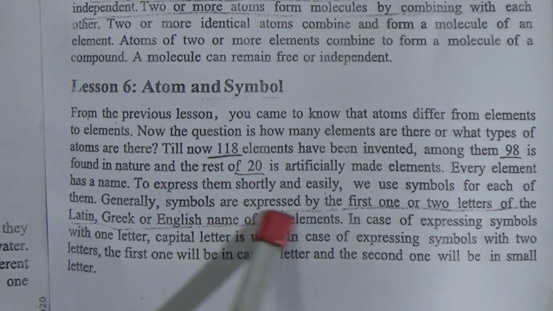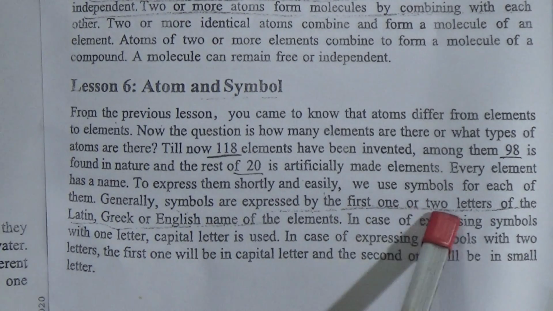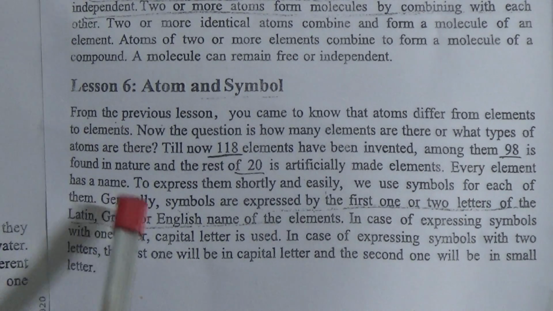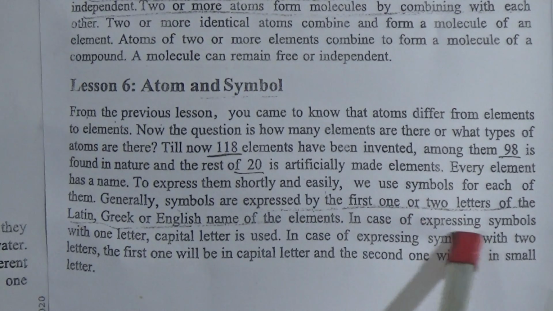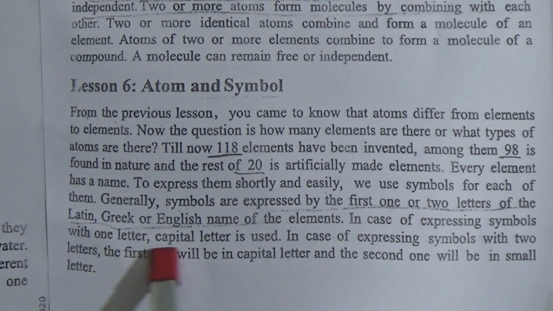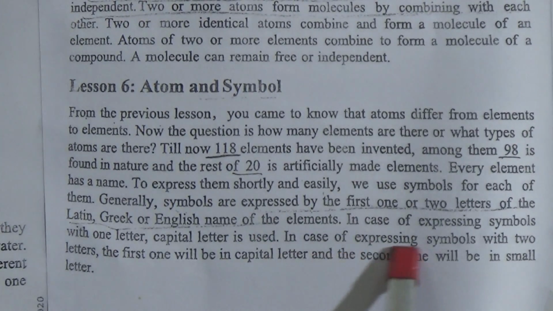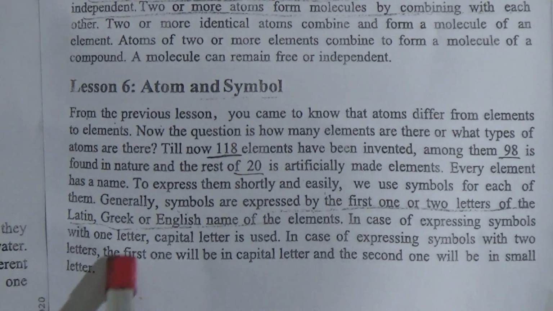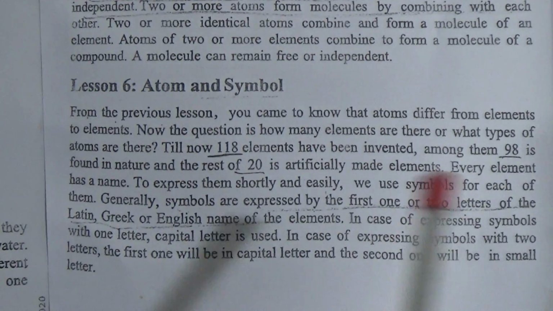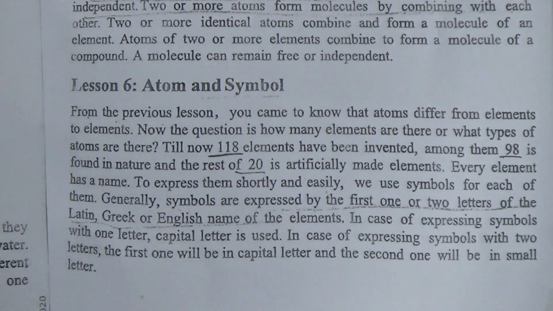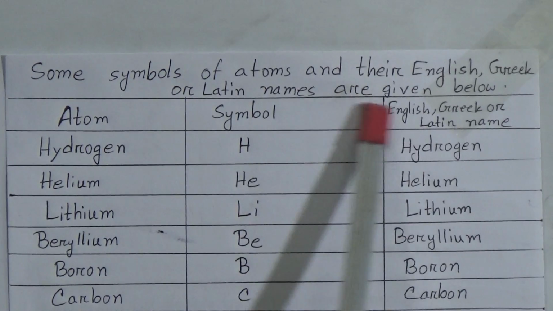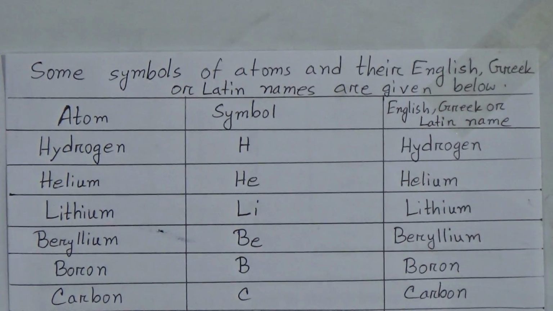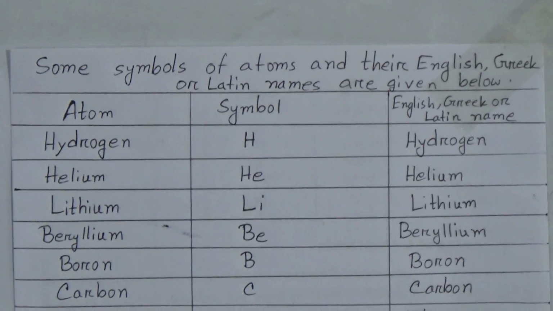Generally, symbols are expressed by the first one or two letters of the Latin, Greek or English name of the elements. In case of a symbol with one letter, a capital letter is used. In case of a symbol with two letters, the first one will be a capital letter and the second one will be a small letter. I have written here some symbols. Some symbols of atoms and their English, Greek or Latin names are given below. You can find this chart in your book.